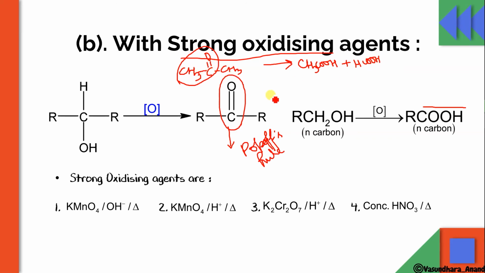Suppose that instead of this, it is CH3, C double bond O, and it will be C2H5. Then what will happen? According to Popov rule, this carbonyl group will go along with that alkyl group which is having less number of carbons. That means obviously it will go along with this, isn't it? So now count the carbons. How many carbons? 1 and 2. 2 carbons. So it makes an acid with the 2 carbons, that is CH3COOH.